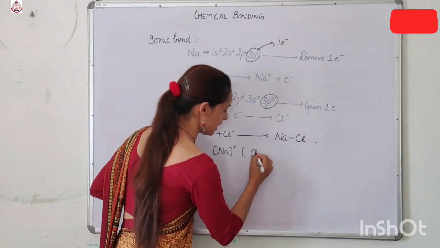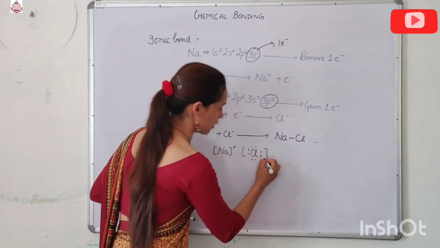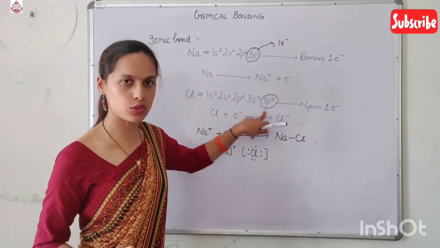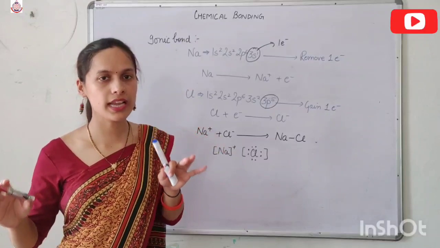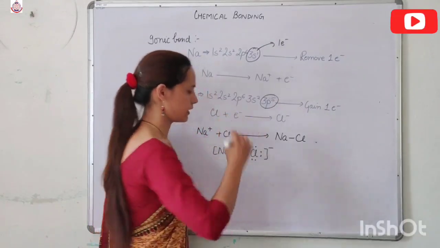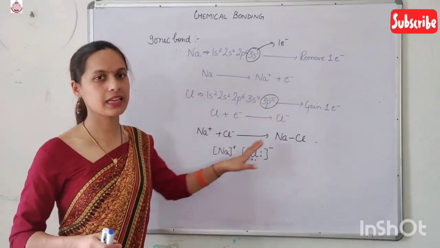So it becomes Cl with 1, 2, 3, 4, 5, 6, 7, 8 dots. Why 8? Because the outermost shell contains a total of 8 electrons. So it becomes negative. This is the Lewis dot structure of the ionic compound.